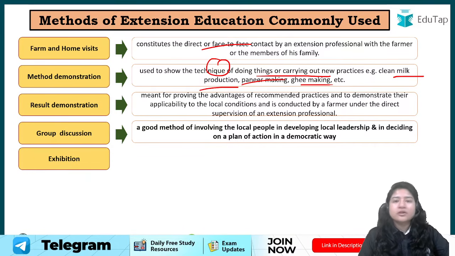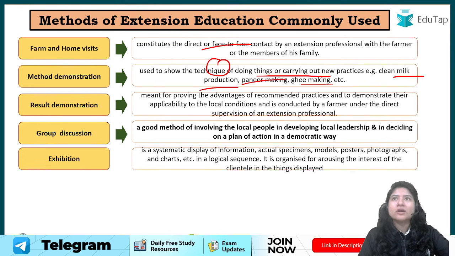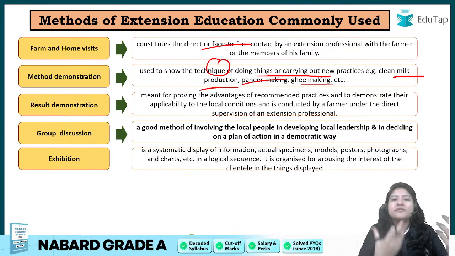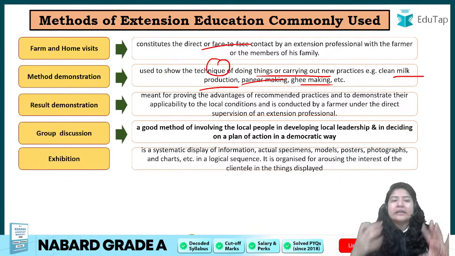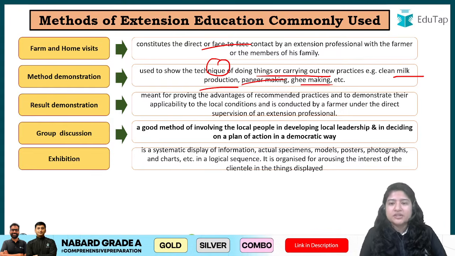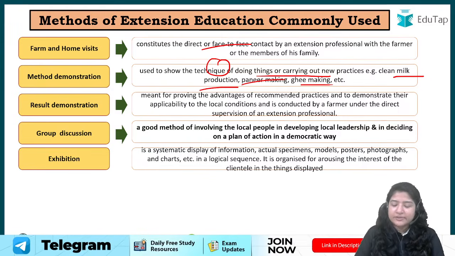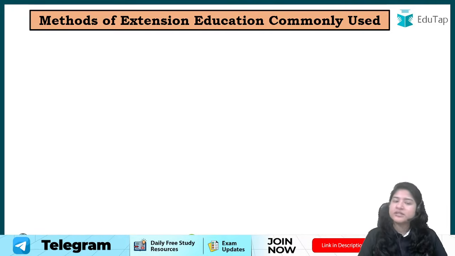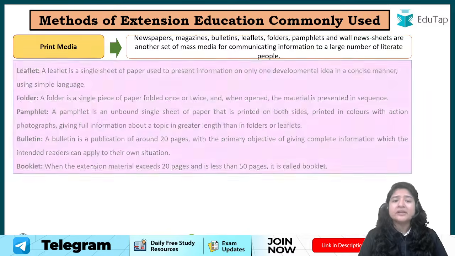Group discussion में क्या होता है, more people are involved. देखो, currently what we have seen कि how we are contacting with people, on that we have three category की individual method से होता है. That was the classification, right? Individual के through कर सकते हैं, through group हम कर सकते हैं, mass communication भी हम कर सकते हैं. Now what are the common methods, for example if asked in exam methods of extension teaching commonly used in India, so these will be the ones, ठीक है. Exhibition के through कर सकते हैं, campaign हम कोई run कर सकते हैं, field tours कर सकते हैं हम, ठीक है, ये सारी चीजें हैं. Print media के through कर सकते हैं, ठीक है.